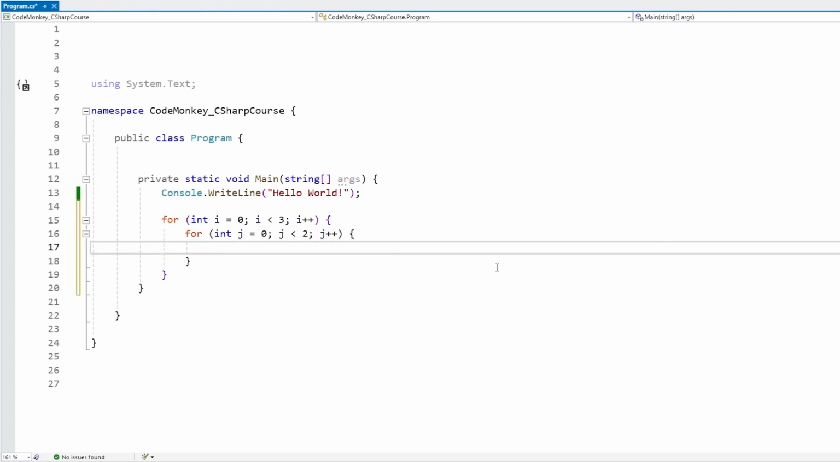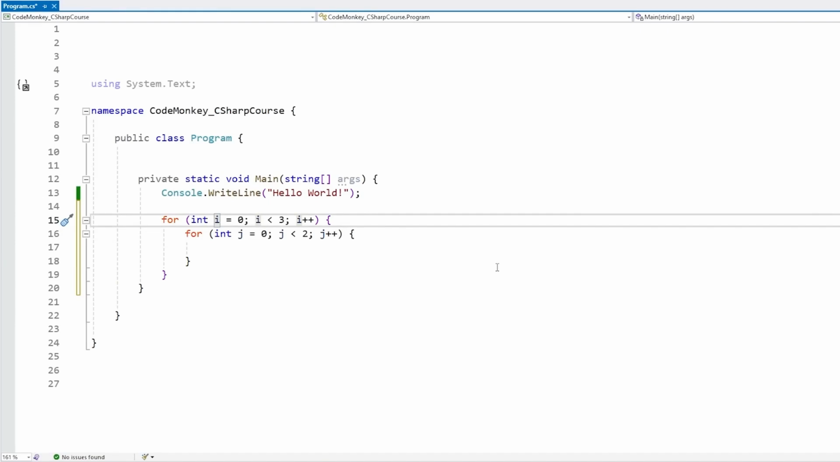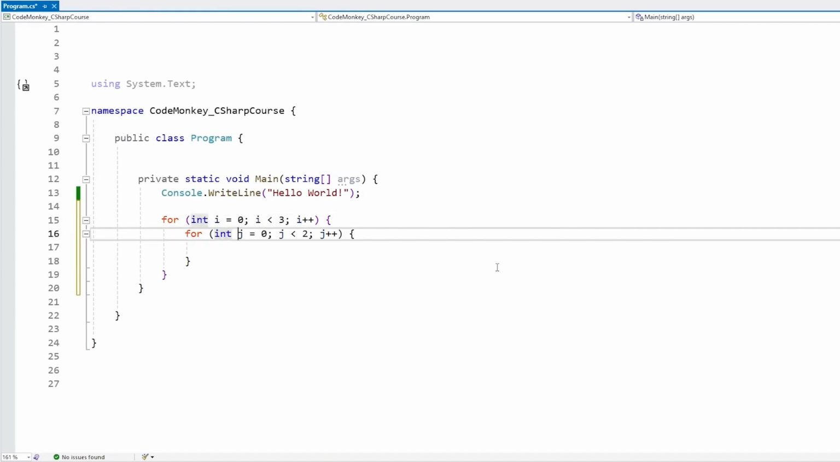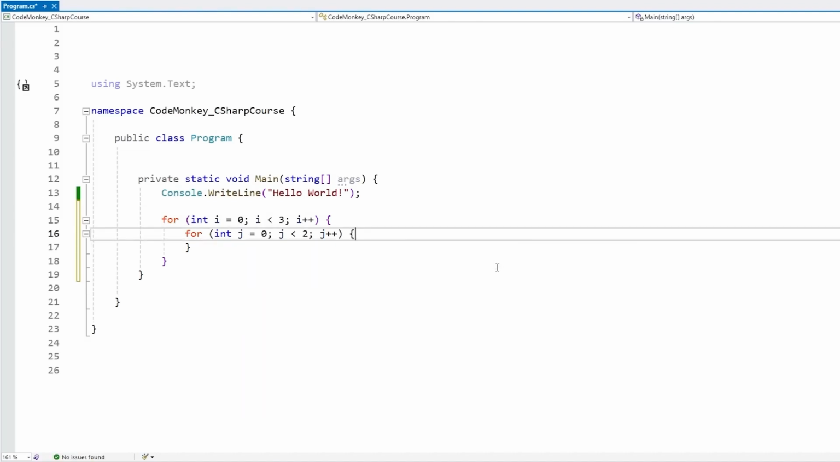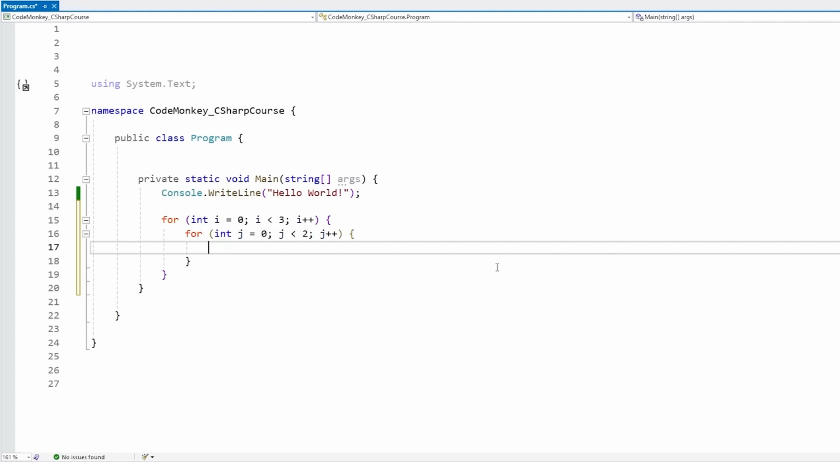And by the way, usually the convention for these iterator variables is to use the variable i, then you use j, then if you need more, you use k, l, m, n, and so on. That's usually the standard convention. But it's not a requirement, it's really just a convention. So these can be named whatever you want, but in general, i and j are very commonly used. So over here, let's do a loop inside another loop.